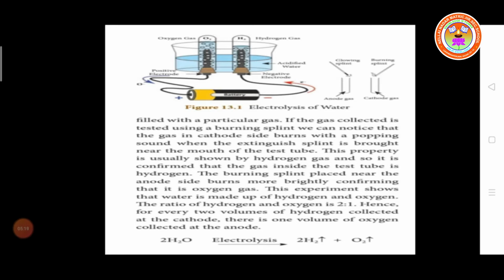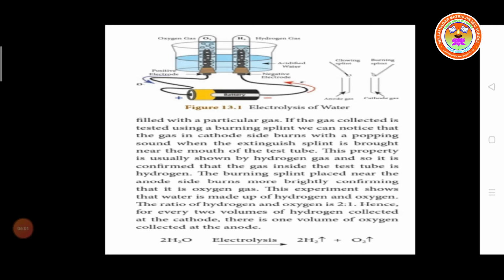The gas on the cathode side burns with a popping sound when the burning splint is brought near the mouth of the test tube. The fire will go off because hydrogen is fire extinguishing. This property is usually shown by hydrogen gas. Hydrogen gas does not support burning. That's why the flame goes off with the pop sound. So it is confirmed that the gas inside the test tube is hydrogen.